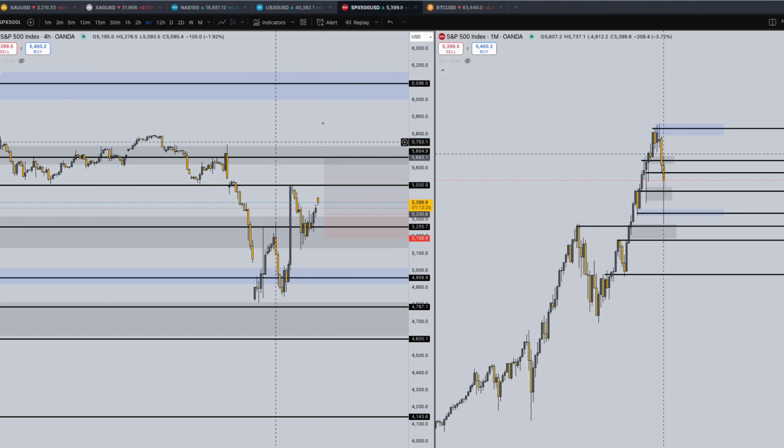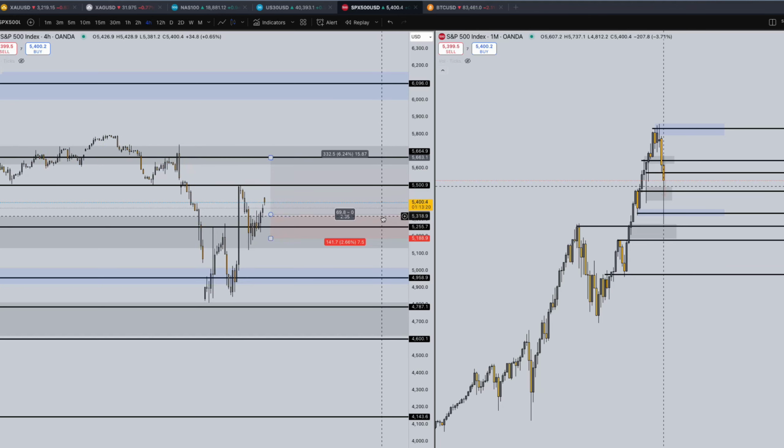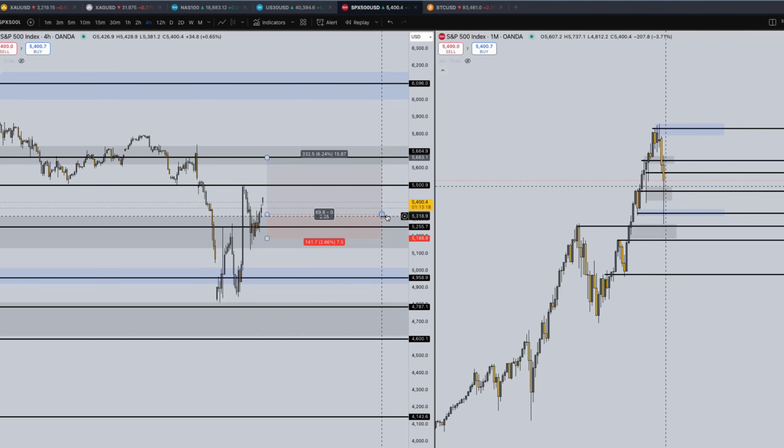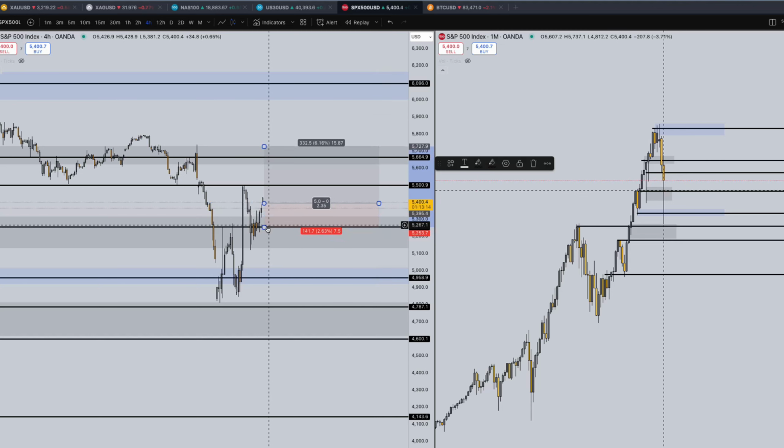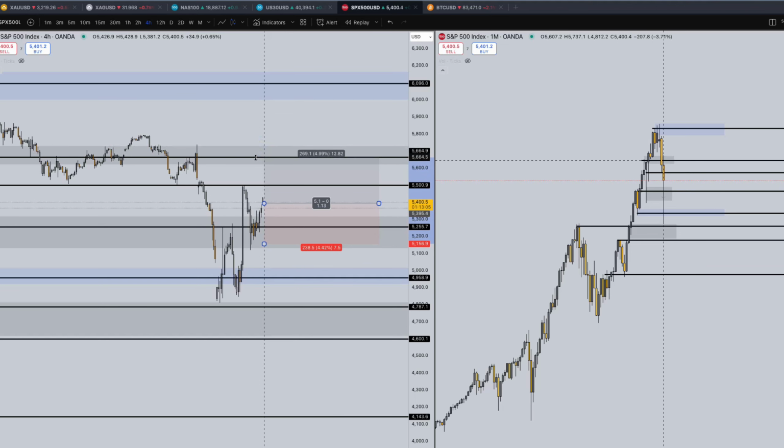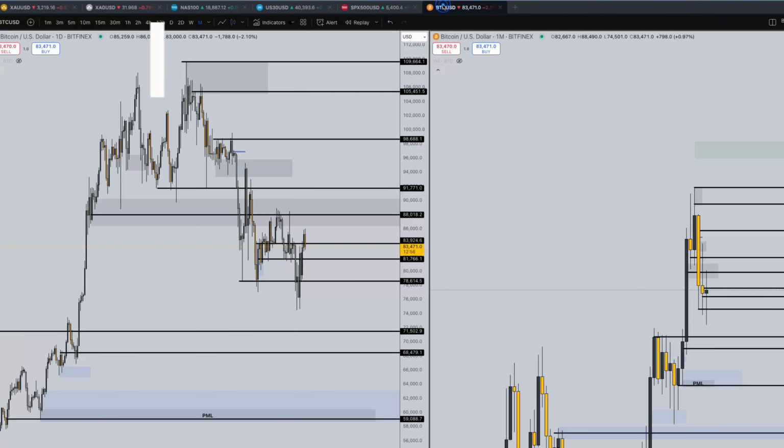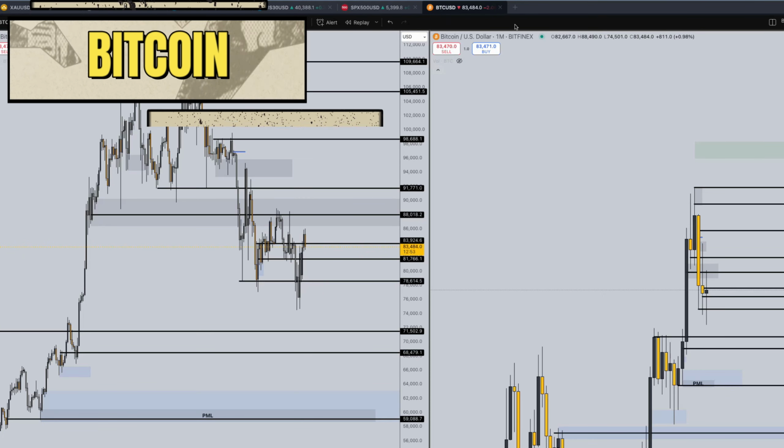Shouldn't really see too much drawdown. I believe that period is over. But I don't really trade the S&P 500. This would be more so for an overall analysis. But if you do trade this pair, this is the setup: buy 5,400, stop loss 5,150, targeting 5,660 is what I would do here, which is a 1-to-1 risk reward ratio, but overall it should just go straight up.